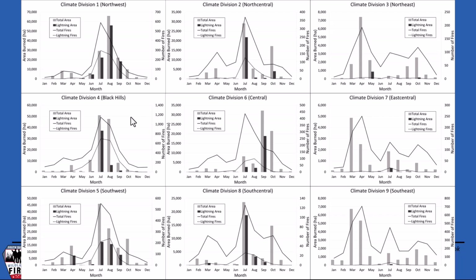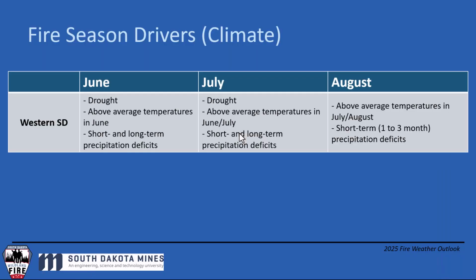So for this presentation, we're going to think about the western third of South Dakota, even the western half of South Dakota, in terms of having a peak fire potential during what we would consider the normal fire season of the late summer months going into early fall. So we look at those.